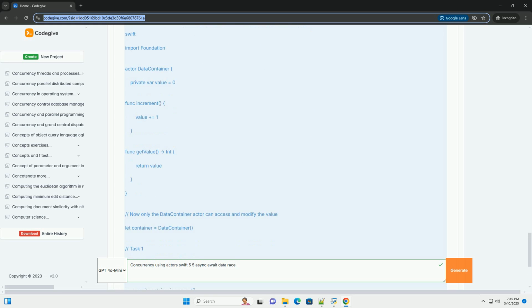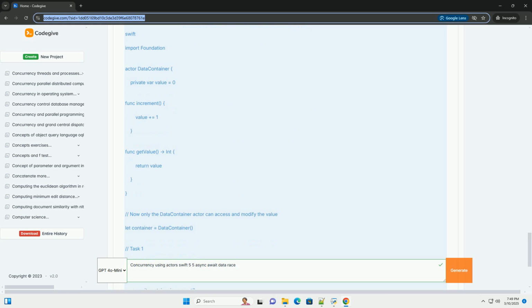7. Summary and best practices. Use actors. Whenever you need to manage shared mutable state in a concurrent environment, use actors. They provide a safe and structured way to prevent data races. Understand async/await. Use async/await to write more readable and maintainable asynchronous code. Be mindful of data races outside actors. Pay attention to data that is passed to actors and ensure it's either immutable or copied to prevent data races outside the actor.